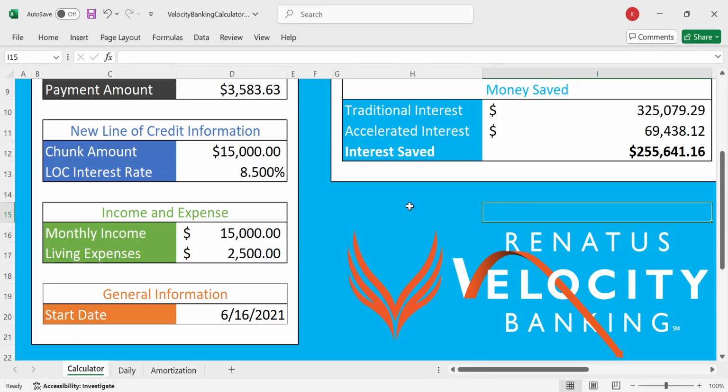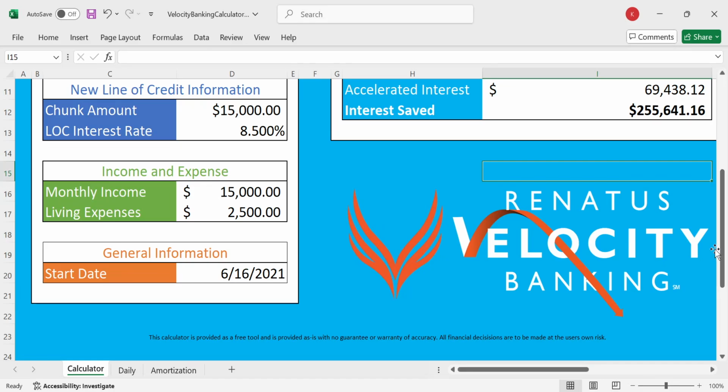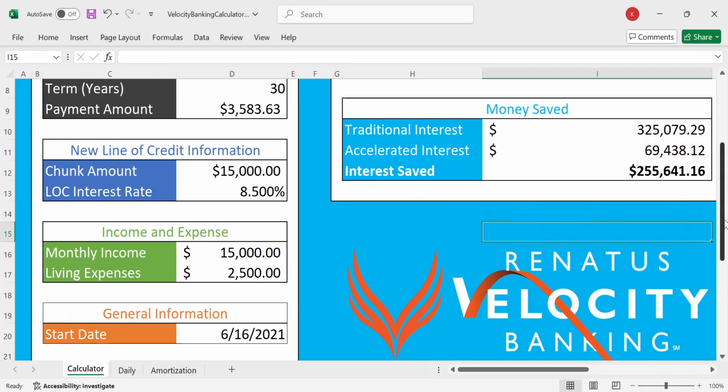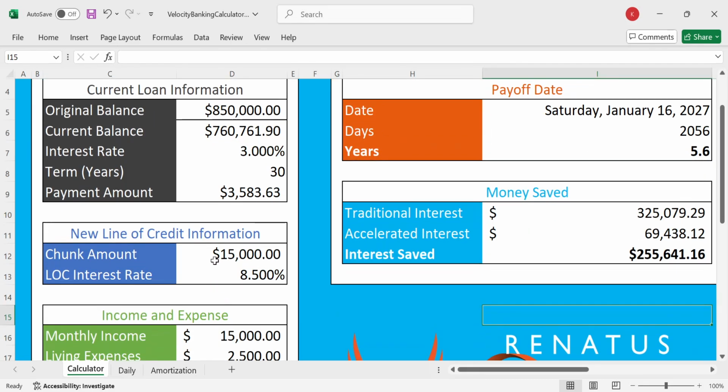But my point is that I learned it from here. Okay, I learned it from here. And if you want this calculator, you gotta pay in. You gotta pay for the education. People who don't pay, they don't pay attention. Okay, so I put all the information here. So this is what I want to demonstrate.